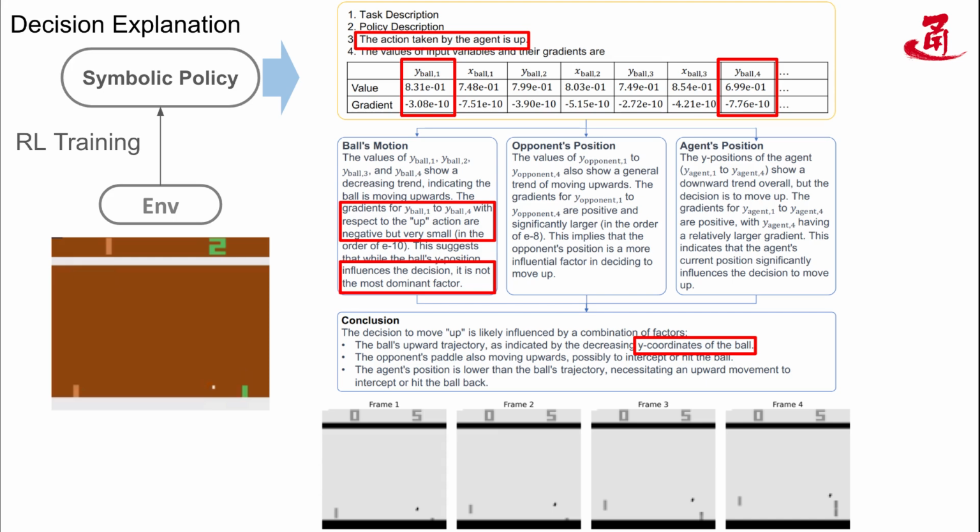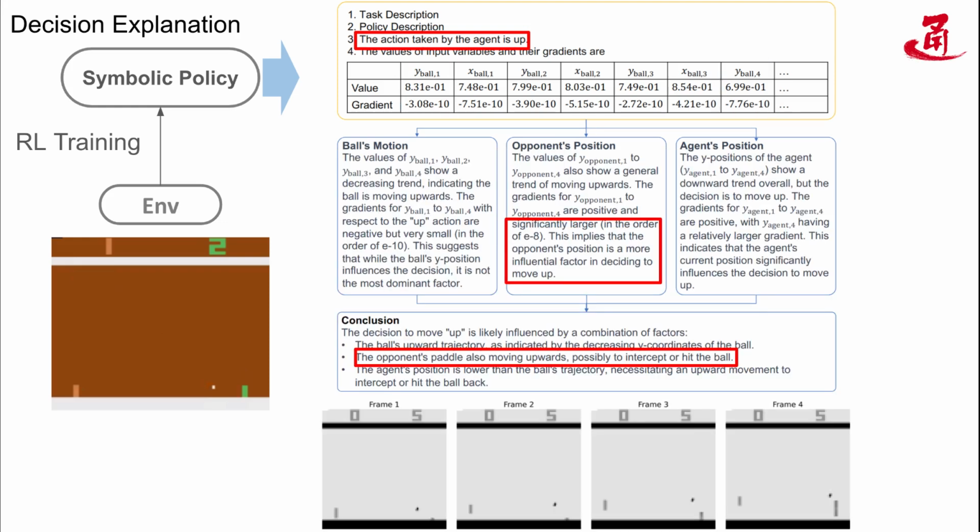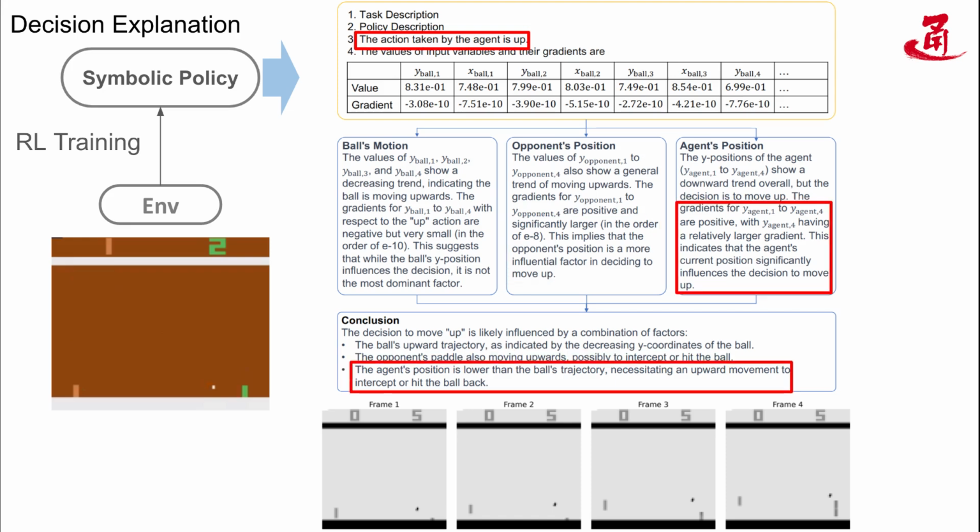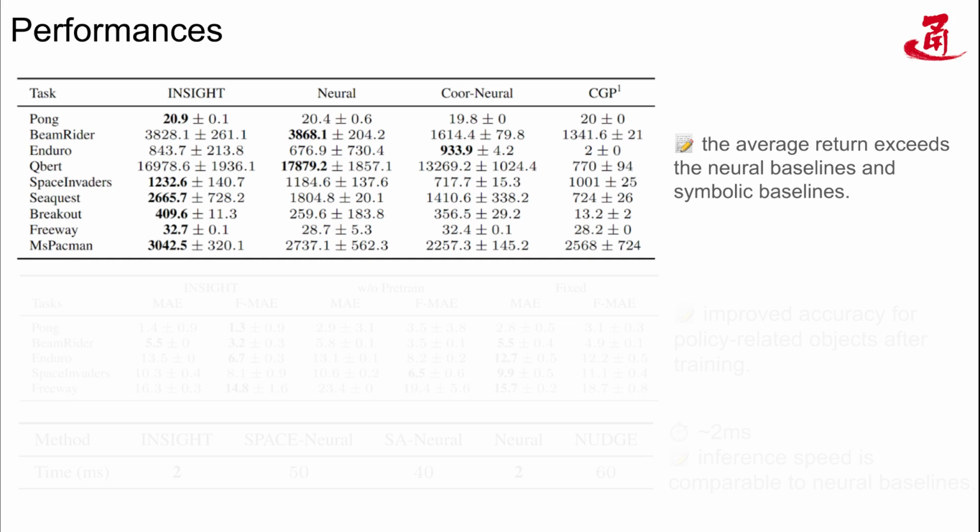LLM also explains the reasons for the decision for a specific state action. Here, the agent made an upward movement at the bottom of the picture. The first reason is that the ball is above, so go and hit the ball. The second reason is that the enemy also has to hit the ball upwards, so the agent moves upwards to deal with the enemy's position. The third reason is that the agent is at the bottom, so it needs to move up to hit the ball.